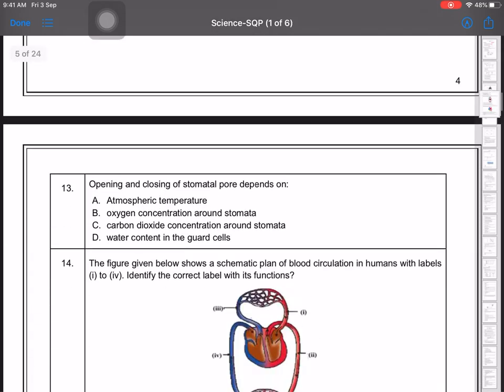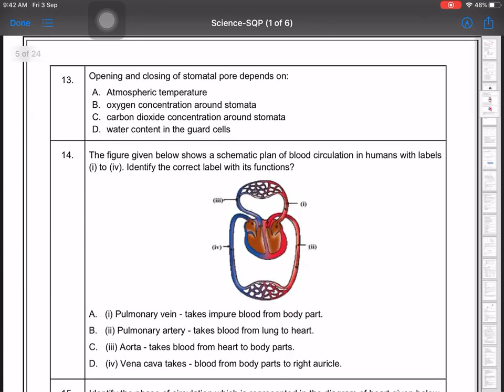Then question number 13: opening and closing of stomata pores depends on what? So the 13th question is saying it depends on the water content in the guard cells, because the opening and closing takes place because of water content.